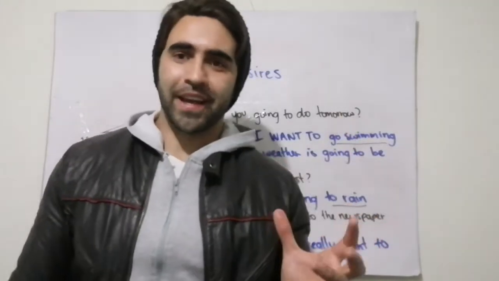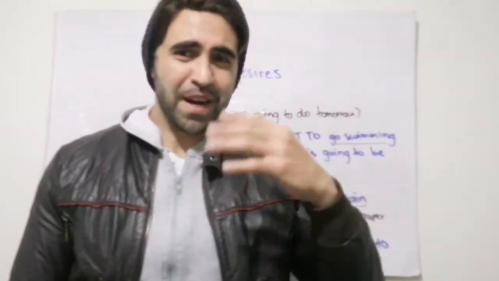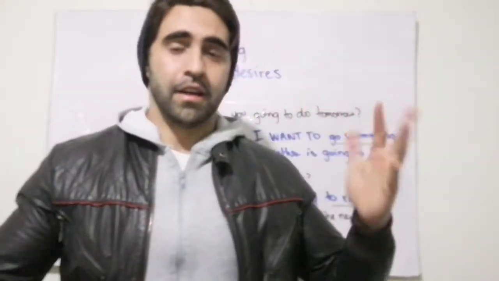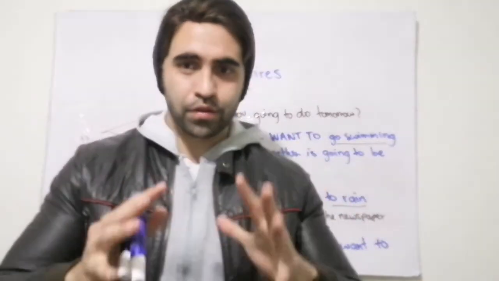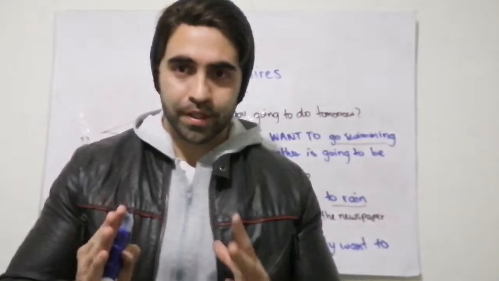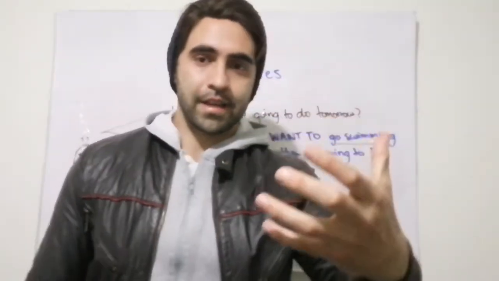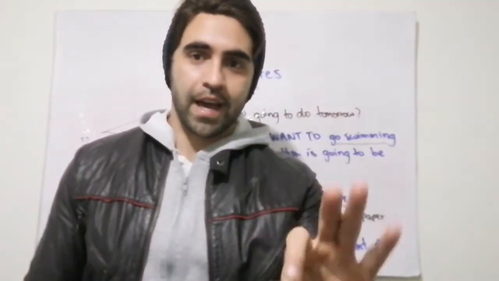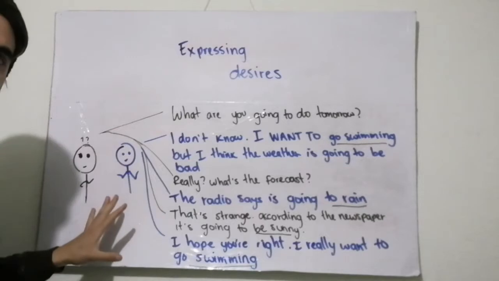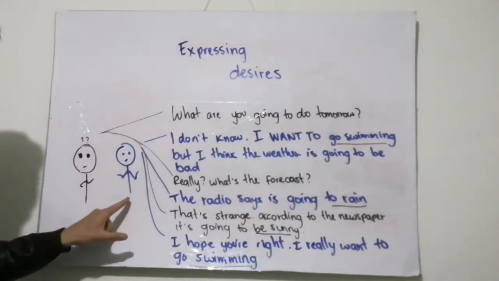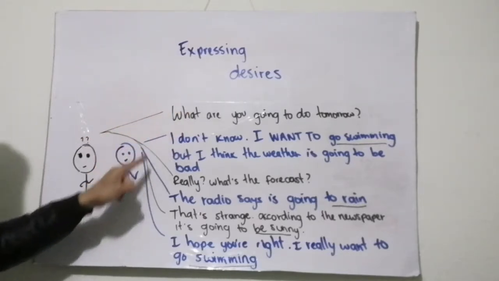Okay. Here we have the conversation. I know this conversation might seem a little bit long, but it's very simple. I want you to pay attention to every aspect of the conversation, because with this example, we can do the exercises that you have in the guides, in the English worksheets. So the two people are having a conversation. Blue corresponds to this, and black corresponds to this one.